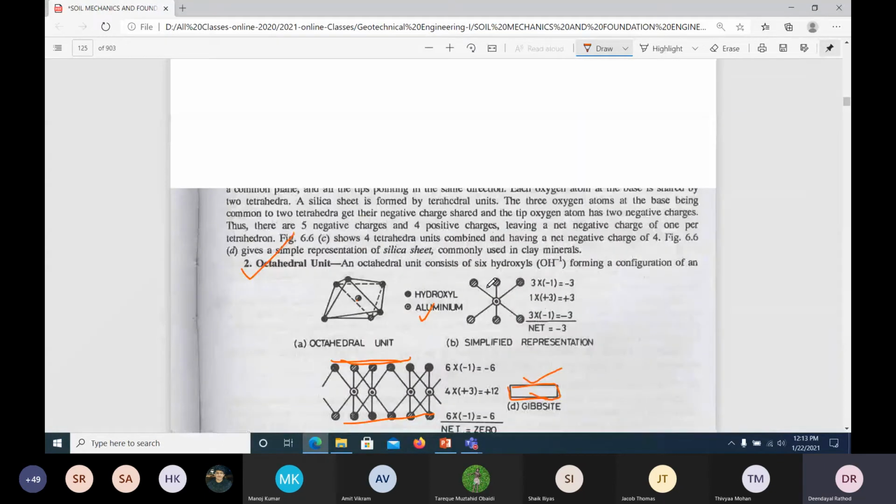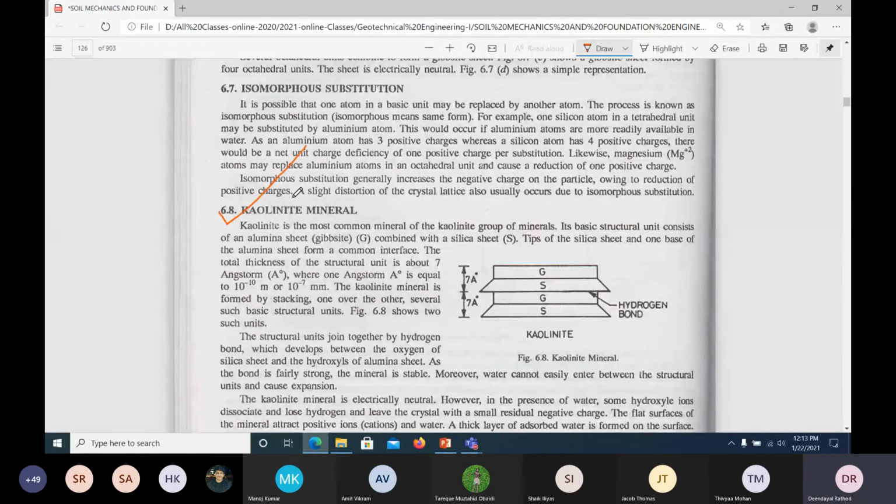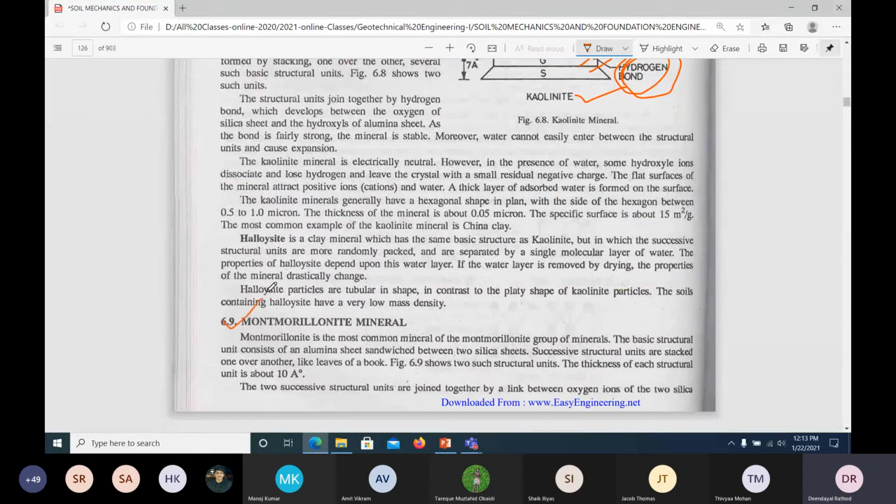Then what I'm doing is discussing these minerals. So both are alternate, aluminum silicate or gibbsite silicate. This is called kaolinite, with a strong hydrogen bond you have here. Again, we have the montmorillonite mineral, which I said is very, very important. They will ask this montmorillonite in all competitive exams. So this montmorillonite is the common mineral group.